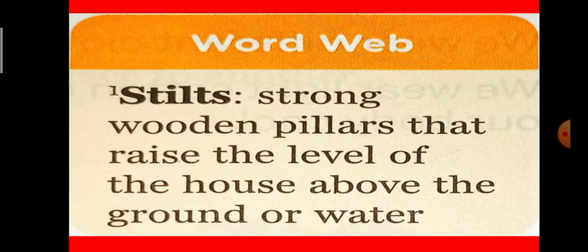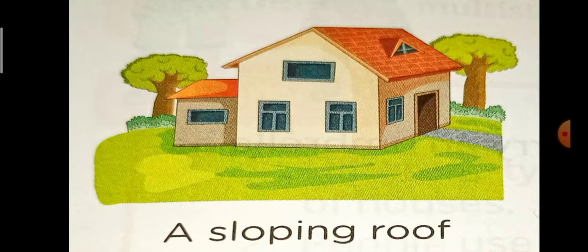In heavy rainfall regions, it rains heavily. In that area, the houses have to be built using stilts, like wooden pillars, that raise the level of the house, and in this way they can stay safely in that region. So I hope you understood the meaning of this. Now see, a sloping roof. This is the house which has the sloping roof, and which is generally found in the region of hills and mountains.